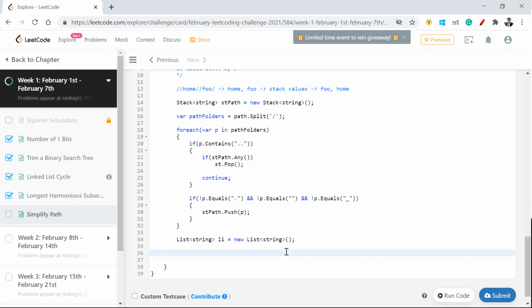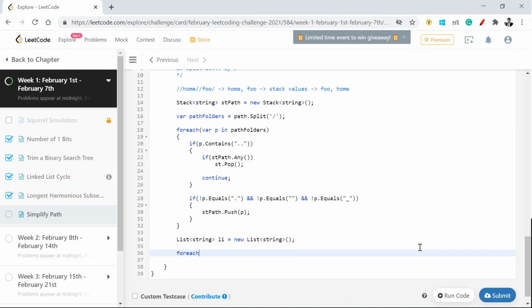Yes, here instead of list, you can again use a stack, and pop the values and store it into that stack. That stack will automatically behave as a reverse string format, whichever you found out.